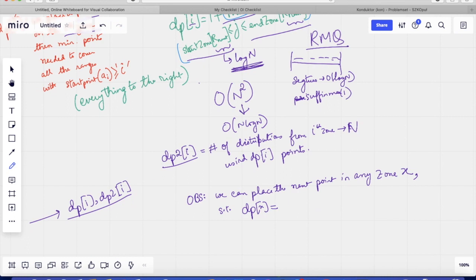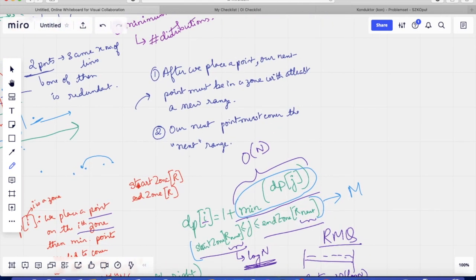Then if dp of x equals m, we could have placed our next point in the zone x. Again, we also have to ensure the constraint that x varies between the end zone of our next and the start zone of our next. This obviously needs to be true because of a combination of observation 1 and 2.